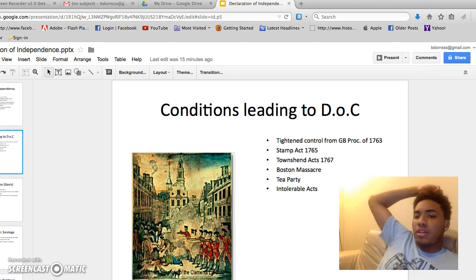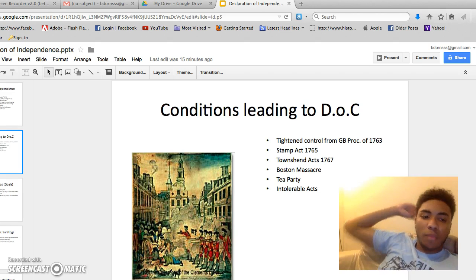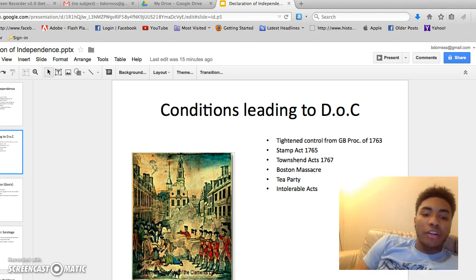Beginning in 1764, Great Britain started reprimanding the colonists and putting more and more stress on them, passing more and more acts. I'm going to get into many of the acts leading to the Declaration of Independence. The first really important one was the Stamp Act of 1765. The Stamp Act required stamps to be purchased or included on many different items and documents, such as cards, legal papers, newspapers, and more. This was the first direct tax that Britain had imposed on the colonists.